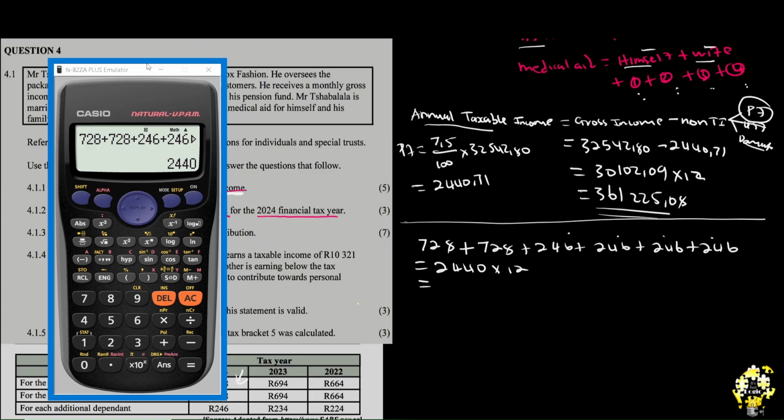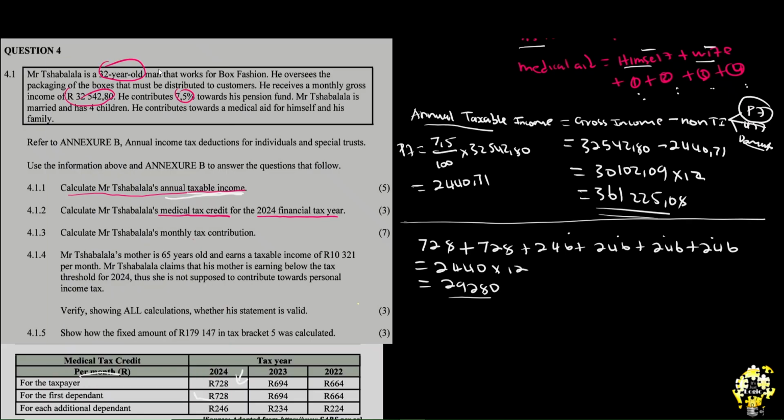You are going to end up with 29,280. So that means that Mr. Shabalala has a medical tax credit of 29,280 because of their contributions.